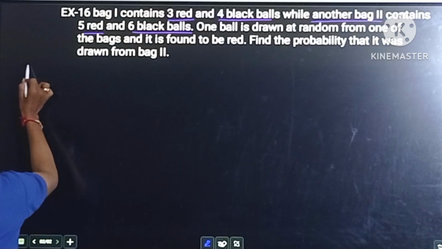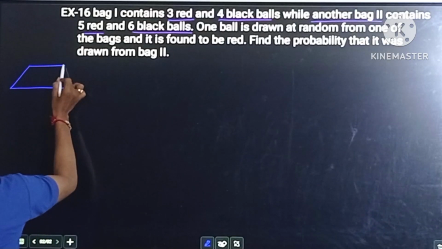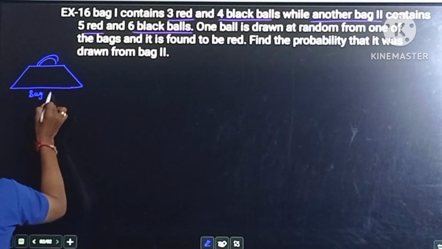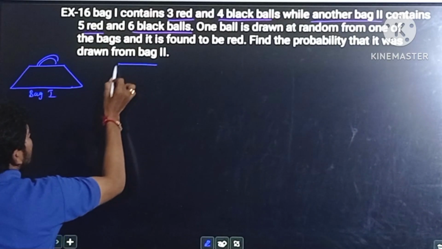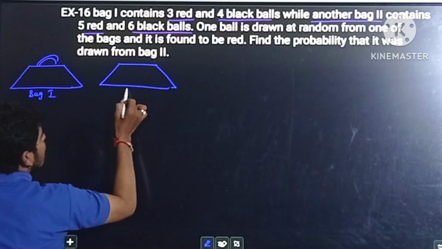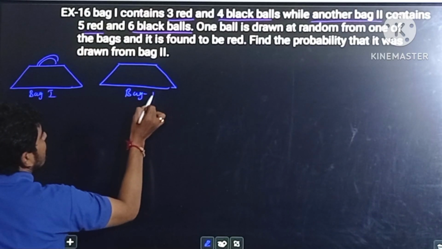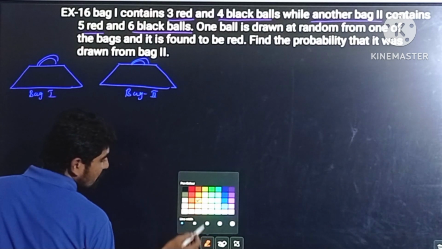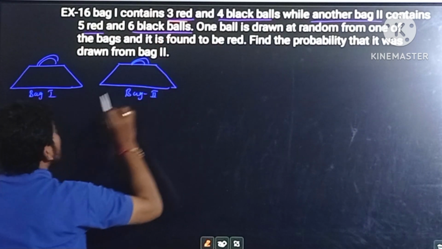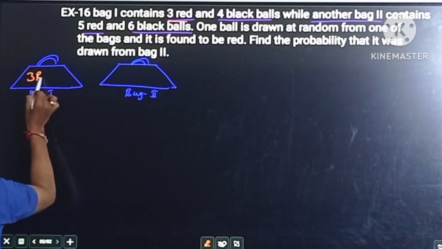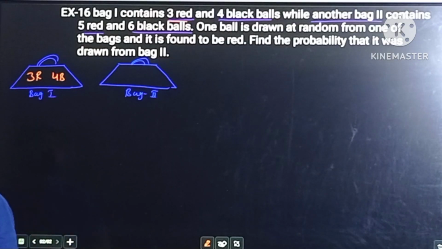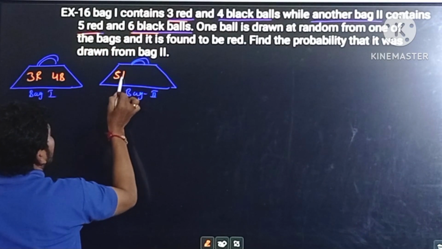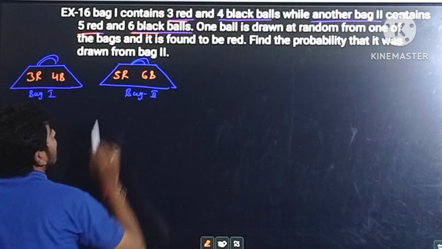Suppose this is the first bag, or bag 1, and this one is the second bag. The first bag consists of 3 red and 4 black balls, and the second bag contains 5 red and 6 black balls.